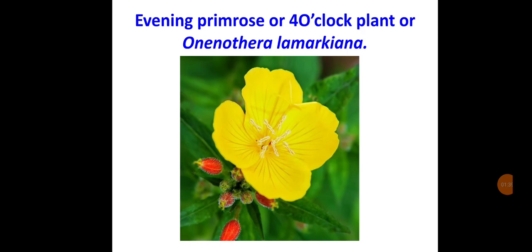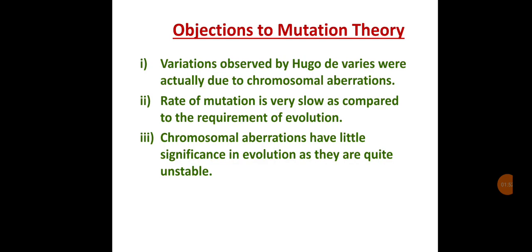Here the plant shows various colors of flowers on the same twig and on the same plant. That is because of mutation. Now the objections to the mutation theory. Variations observed by Hugo de Vries were actually due to chromosomal aberration. The rate of mutation is very slow as compared to the requirement of evolution. Chromosomal aberrations have little significance in evolution as they are quite unstable.